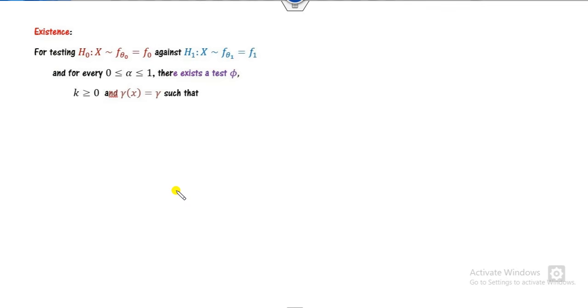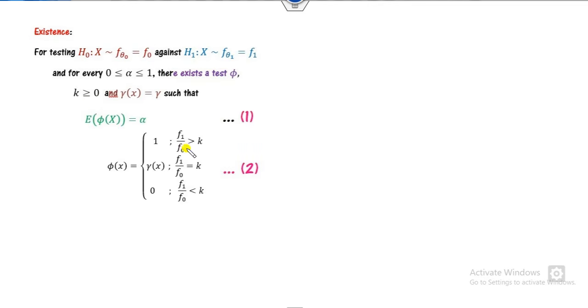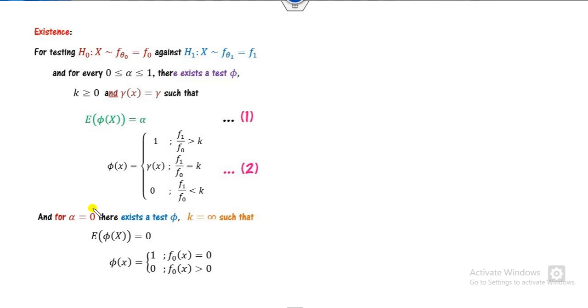Now the question arises: what is the existence condition of this most powerful test? If you are testing the simple hypothesis H0 against H1, for any alpha, that is the level of significance, there exists a phi, the most powerful test, and constants k and gamma such that these conditions hold. The expected value should be alpha, where phi is defined as 1. This is called the Neyman-Pearson lemma, and if your alpha is 0, then k will be infinite and this condition will reduce to this.